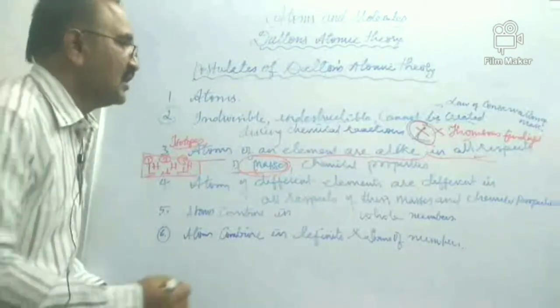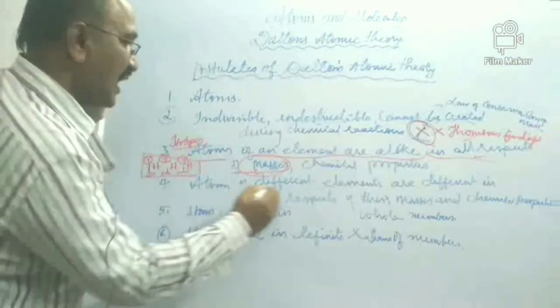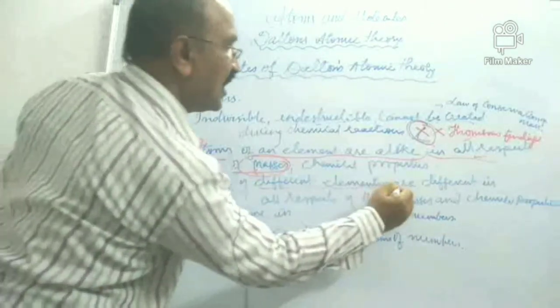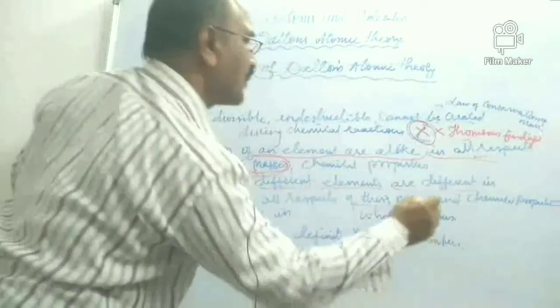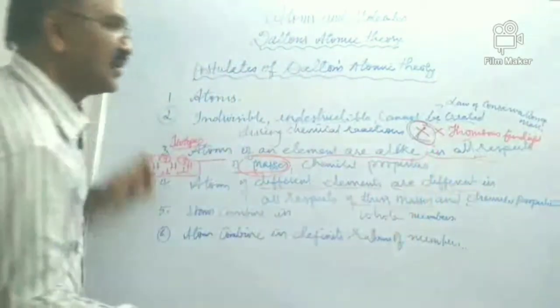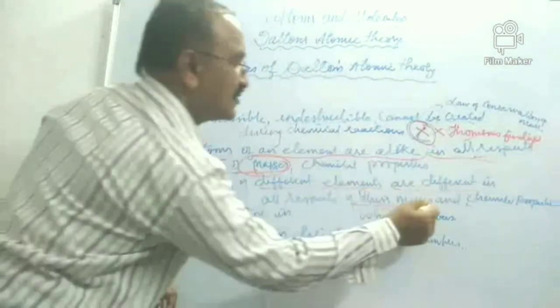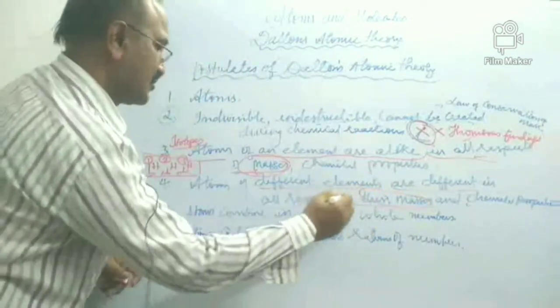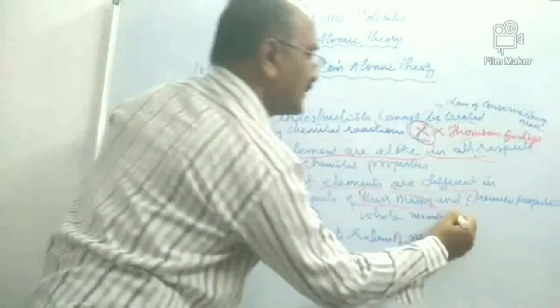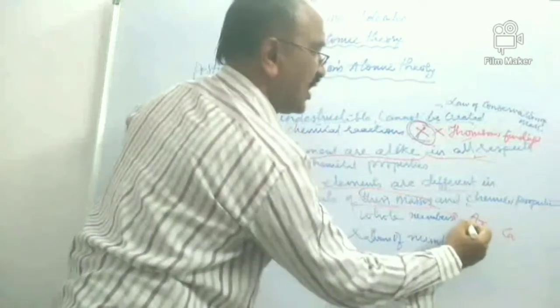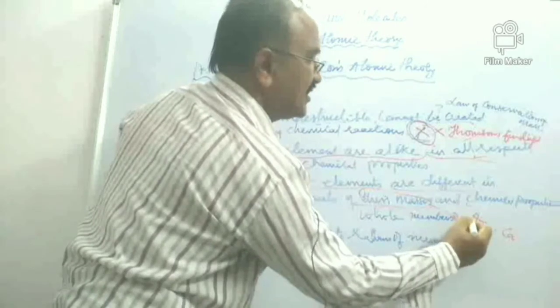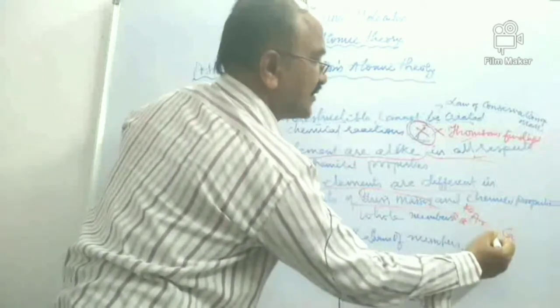The next one, we go to this. Atoms of different elements are different in all respects, in their masses and chemical properties. Okay, chemical properties, they will be different, right? But their masses, there are elements. Now we'll talk about two elements, say argon and calcium. So I write argon as 18, argon 40, and this is 20, calcium 40.